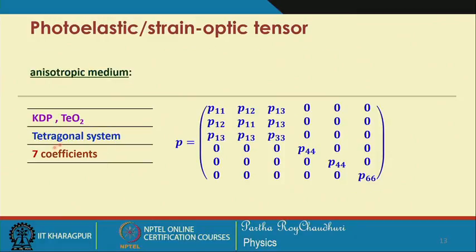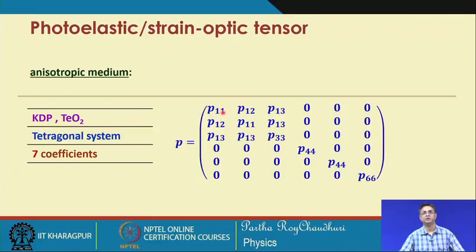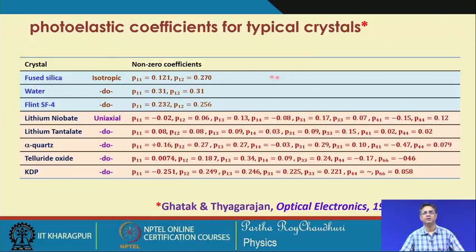There are 7 coefficients in the case of KDP and telluride oxide, the tetragonal system, and there are only 7 independent coefficients. You can see 1 2, 1 1, 1 3, 3 3, 4 4, 4 4, 6 6, 3 3. So, there are only 7 independent components. Having known the numerical values of these coefficients, we can actually estimate the effect of this. This is the table taken from the reference Ghatak and Thyagarajan, Optical Electronics.